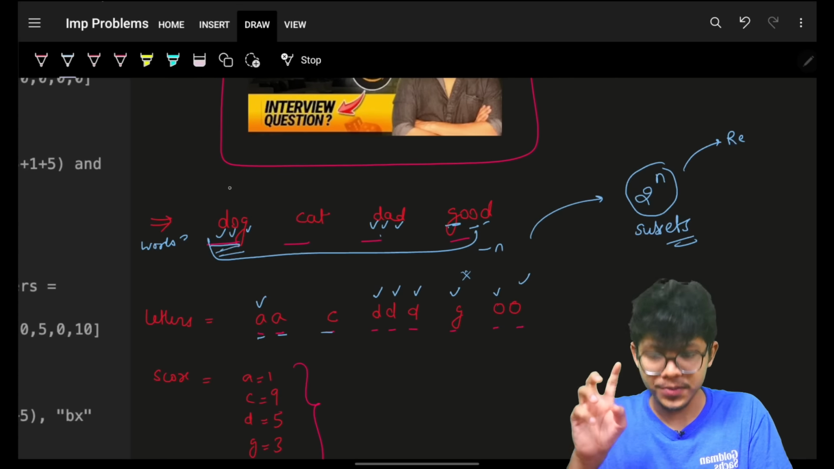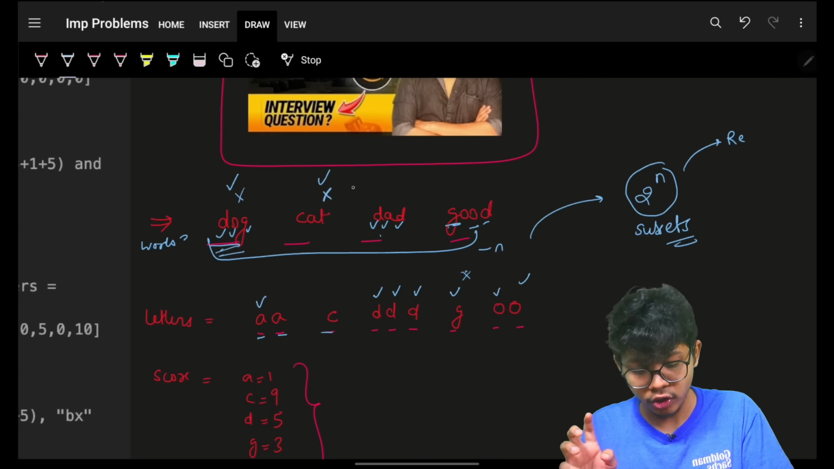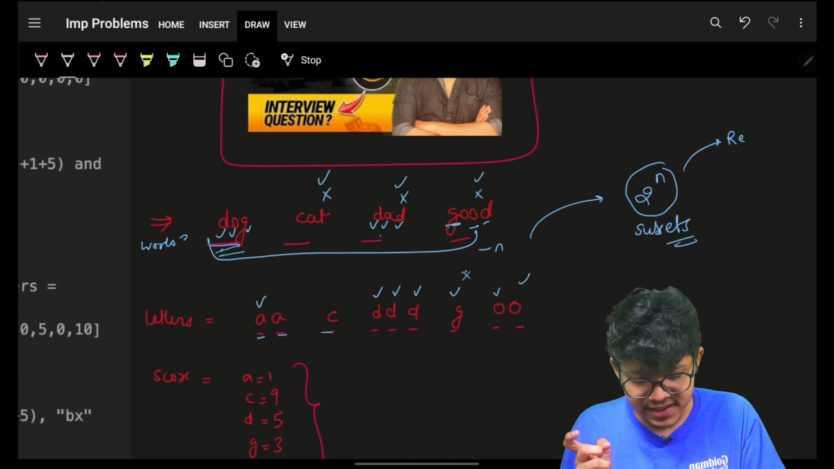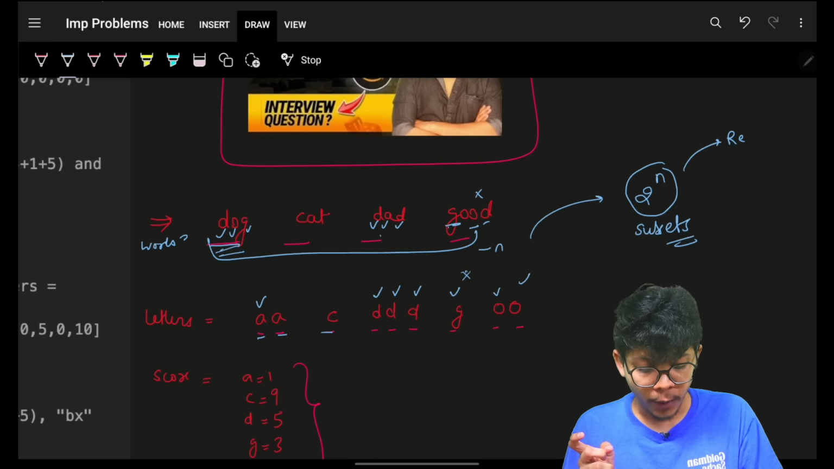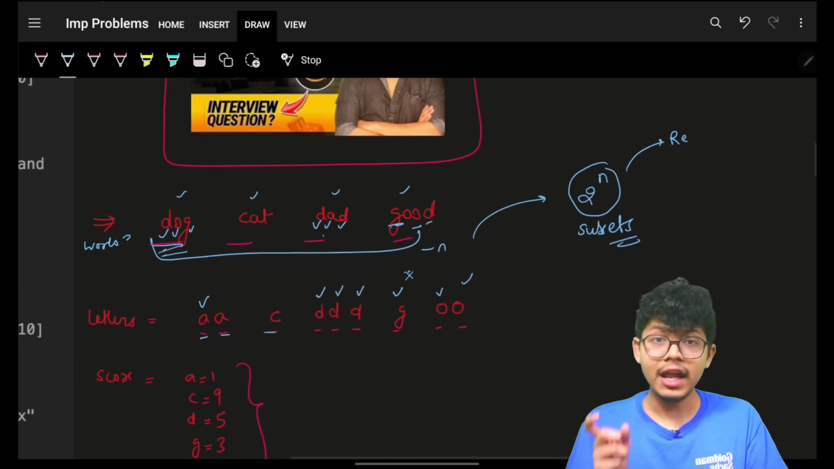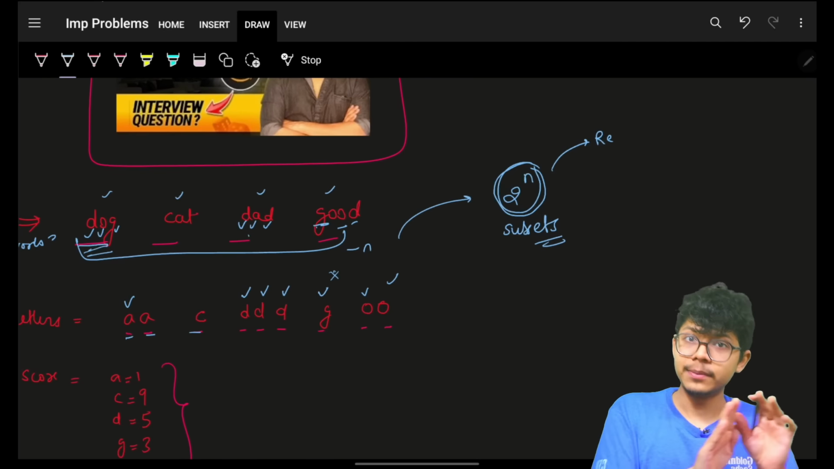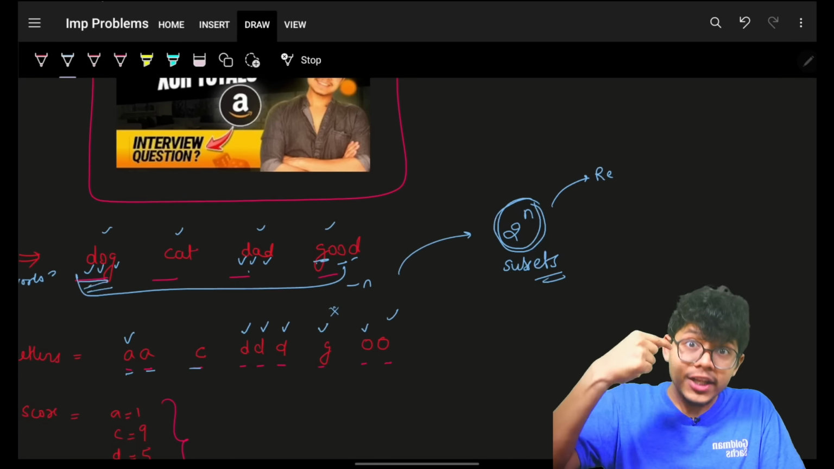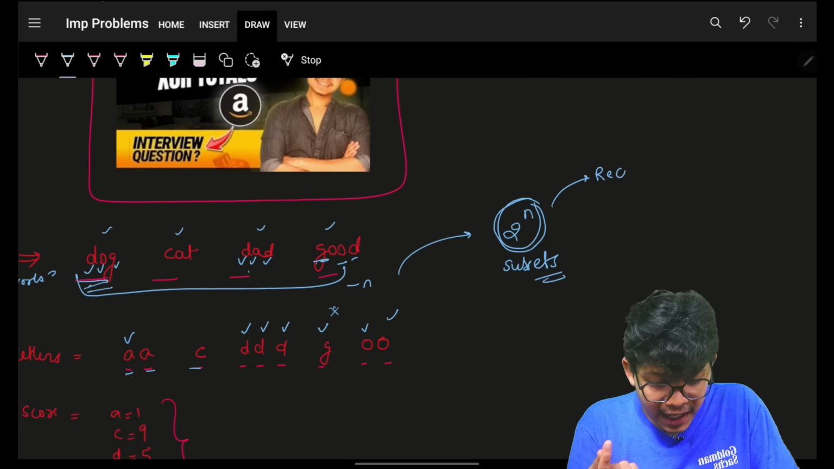I have 2 options: either I take this or not take this, take this or not take this, for every word. So I will have 2 options for every word. Thus, I will have 2 raised to the power n number of possible subsets. Now, to actually generate all these subsets, I have 2 options.